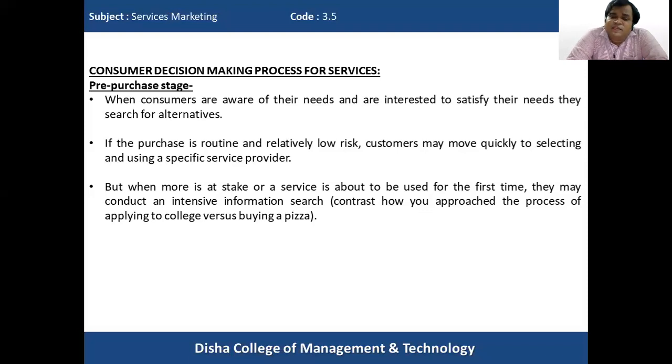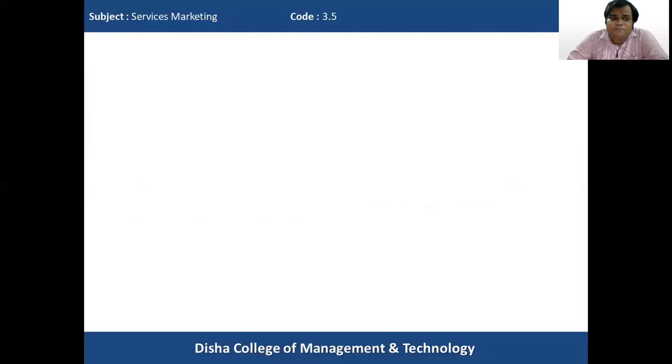Whereas when more is at stake and the consumer feels he is taking the service for the first time, then the consumer will be interested in an intensive information search in order to be clear and take an informed decision about purchasing the service from a particular service provider.